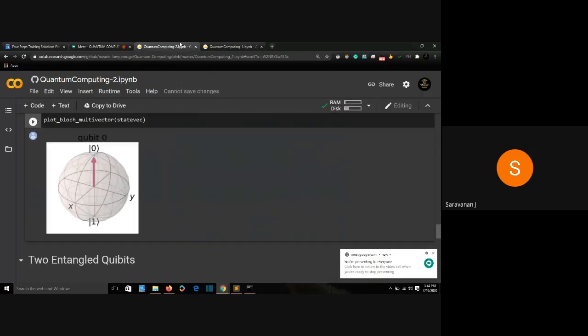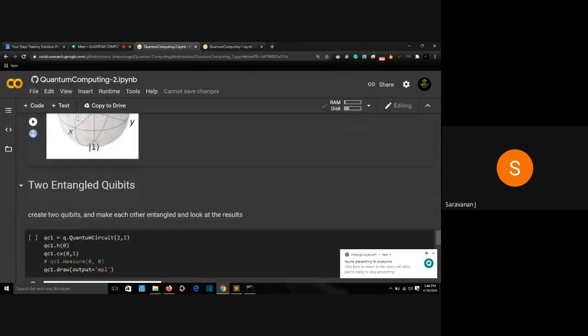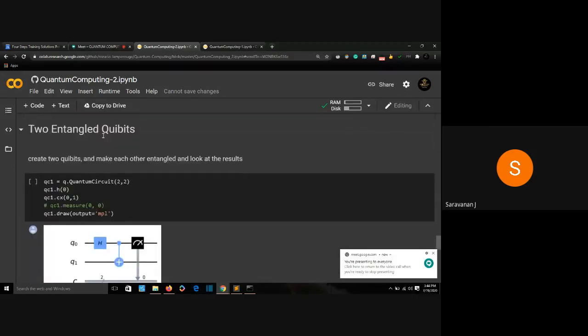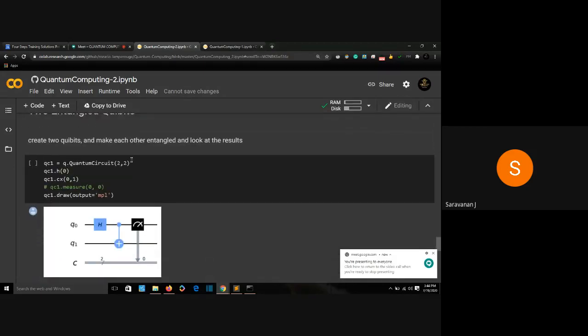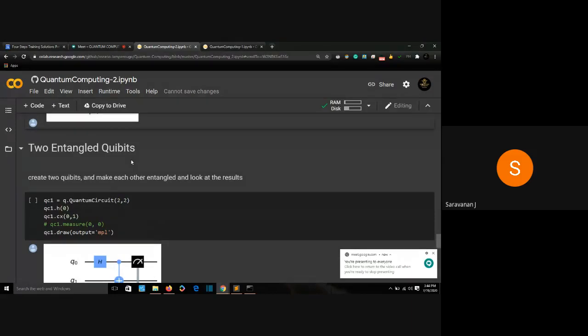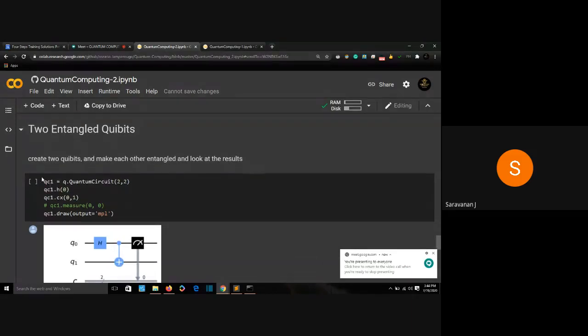So let's move on to entanglement. Someone asked about entangled qubits, so let's look at it too. I'm creating a new quantum circuit here. I'm calling it QC1, quantum circuit 1. And I'm saying Q dot quantum circuit 2, comma 2. What does it define? How many qubits and how many classical bits will I have?